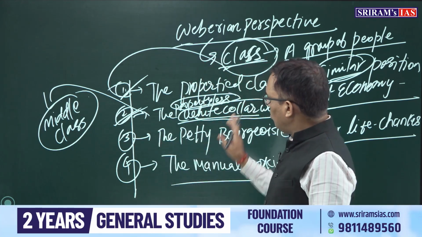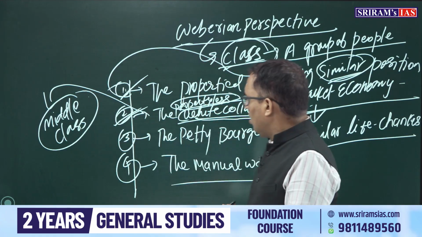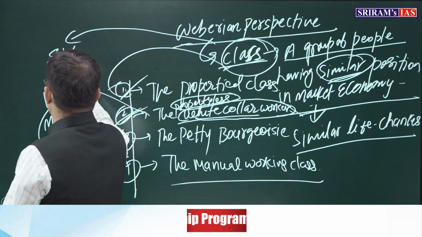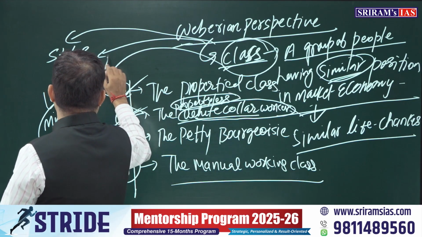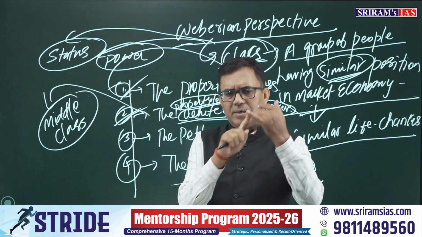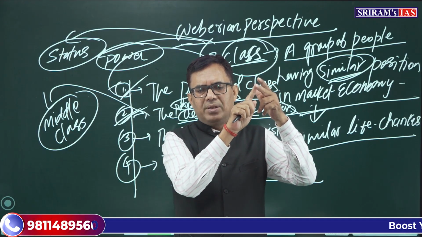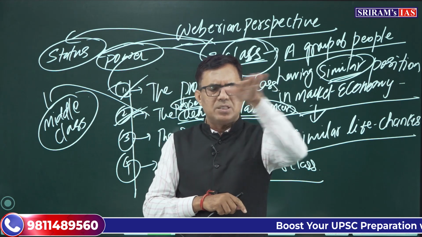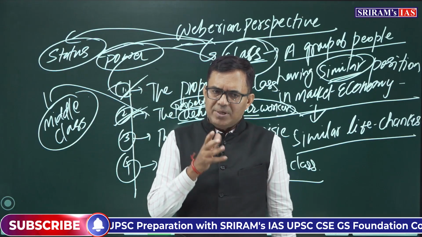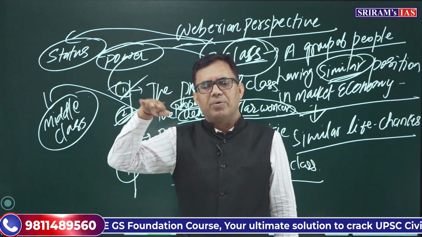So this way I told you what class is, and this is the way stratification is found. Now, apart from class, Weber also talked about two more things: status and power. Karl Marx told that those having the higher class position, higher economic position, have higher status and more power in their hand. So the symmetrical view: higher class position, higher status, higher power. Weber says no, it is not necessary that those having the higher class position would always have higher power.